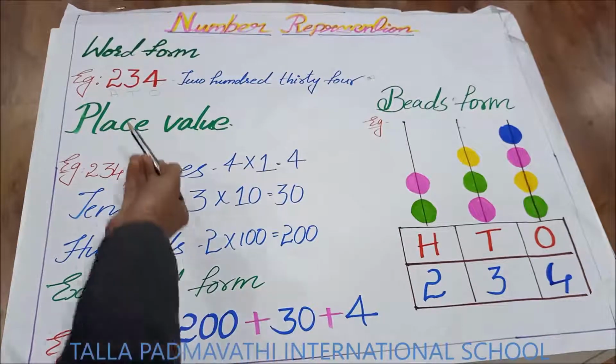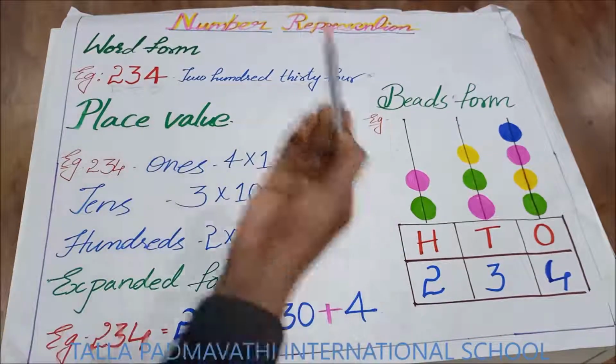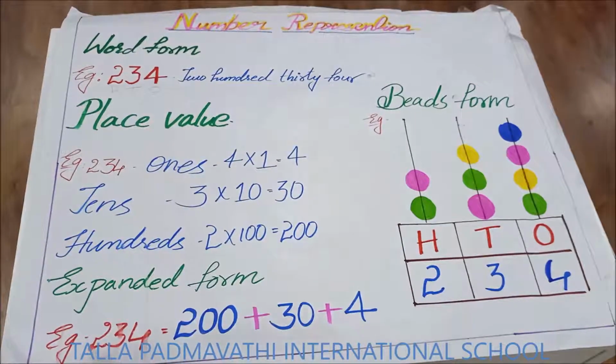In the same way, let us see the expanded form using the place values. What is the place value of 2? 200, tens, 30, ones, 4. Is it easy? So children, you can also take a number and write different forms of it, like word form, place value, expanded form and beads form of the number which you have taken. Thank you.